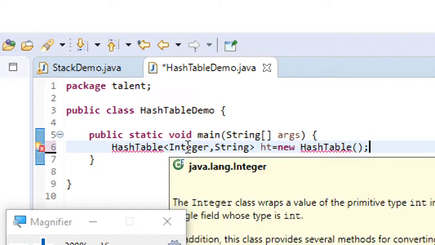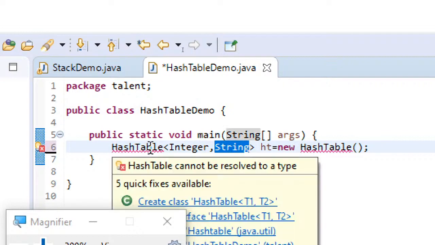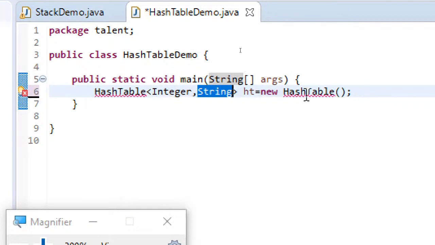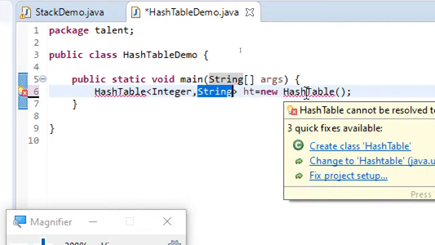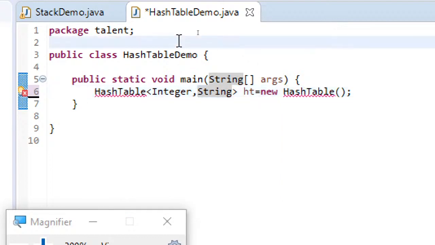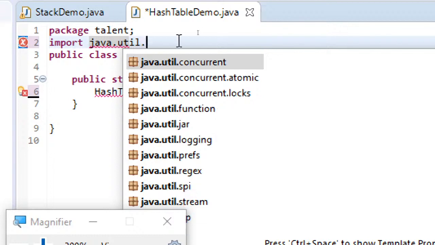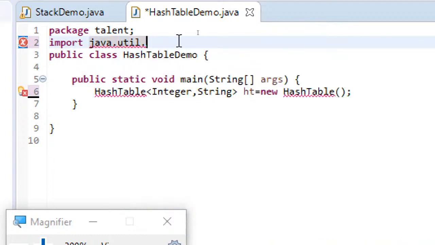First integer represents the key type, and second represents the value type. Why is it not recognizing hash table? Okay, let me write import java dot util dot hash table.